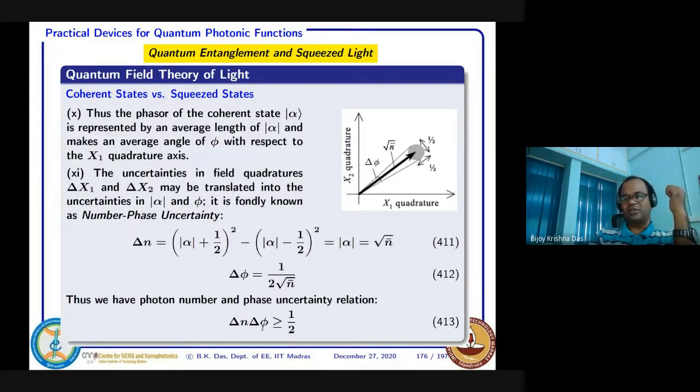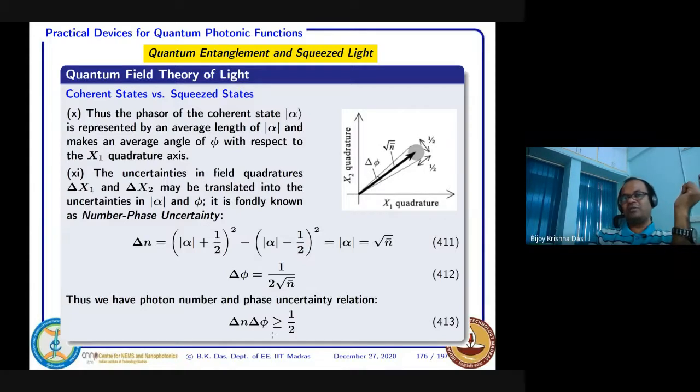If you can somehow devise a design where delta n is reduced and delta phi is relaxed, that type of source, if you create, will be called a squeezed source, squeezing. Either you are number squeezing or phase squeezing. These two types of source you can actually design, squeezed state.